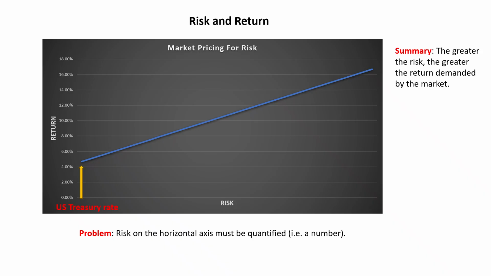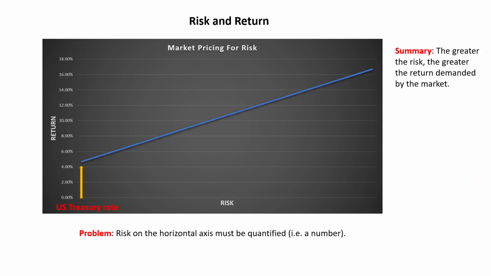Now, in this graph, we describe the relationship between risk and return. And this would be the relationship for the risk-averse investor. So note that as risk increases, that's the horizontal axis, return demanded by the market also increases, which is the vertical axis.